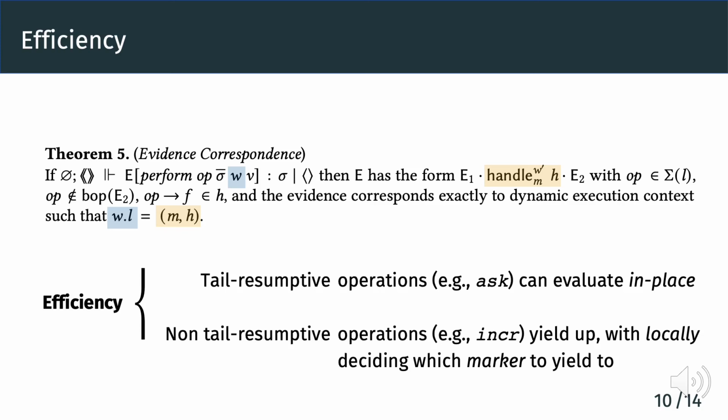In particular, tail-resumptive operations can evaluate in place. This optimization enables truly efficient effect operations at a cost similar to a virtual method call. Non-tail-resumptive operations still need to yield up, but from the evidence vector, we can locally decide which marker to yield to, which is still more efficient than finding the handler dynamically.